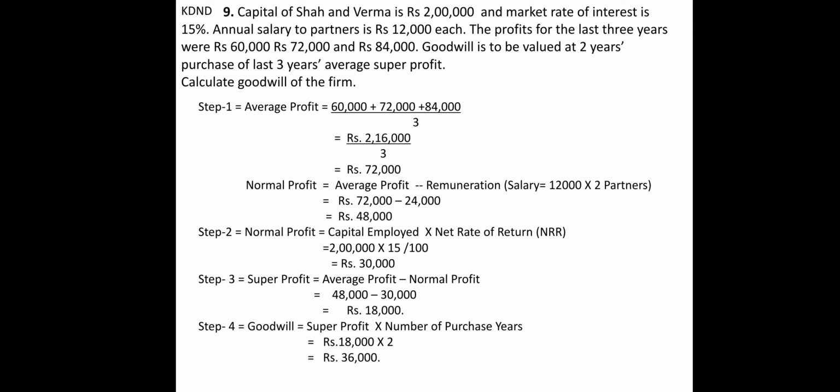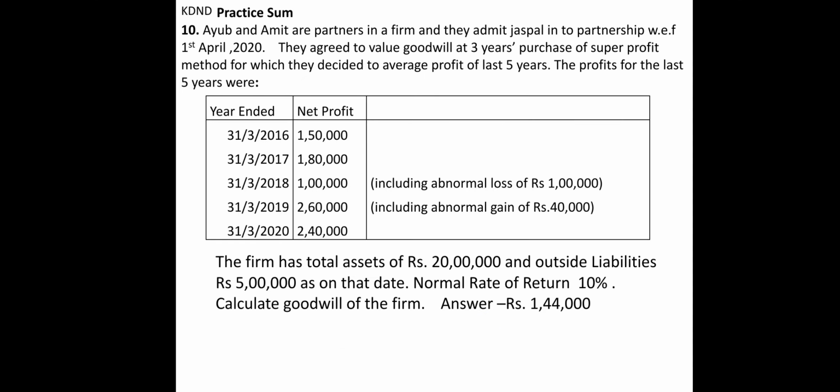Now I will be moving towards the next sum, that is the 10th sum. Ayub and Amit are partners in the firm and Jaspal is admitted on 1st April. Their goodwill is valued at 3 years purchase of super profit, where the profit for the years is given. In this sum, in 2018 and 2019 there is an abnormal loss and abnormal gain.